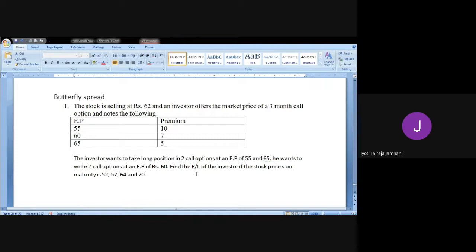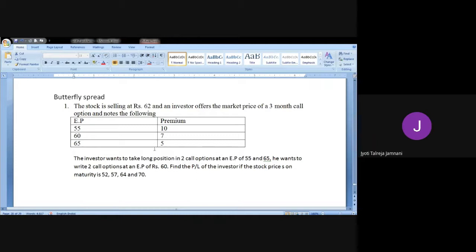So there in bull and bear, we bought only one call and sold one call. But here we will buy two calls and sell two calls. There we bought one put, sold one put. Here we'll buy 2 puts and sell 2 puts. Now at what price to buy, at what price to sell, that we need to decide.